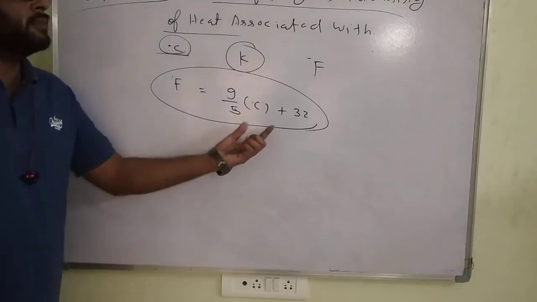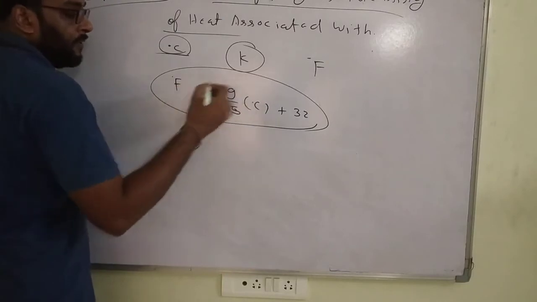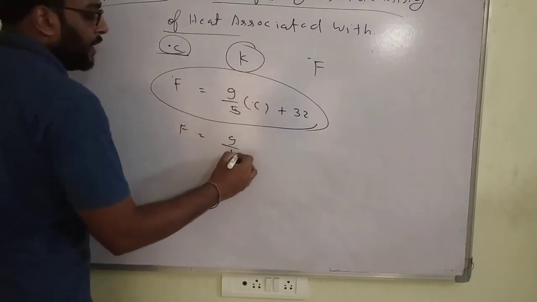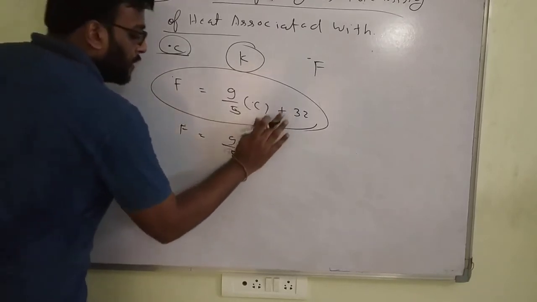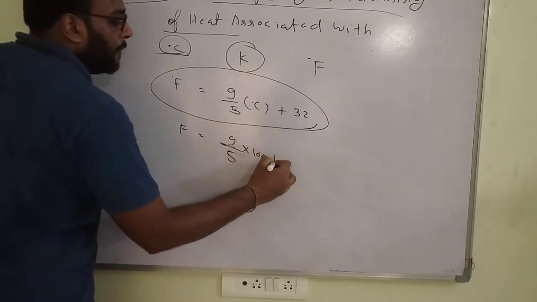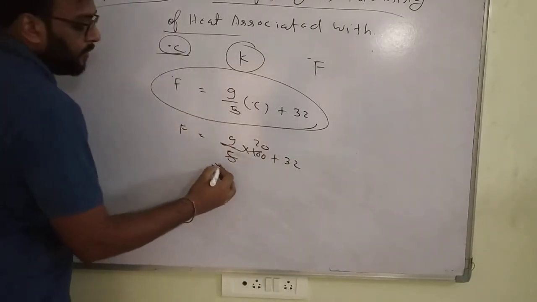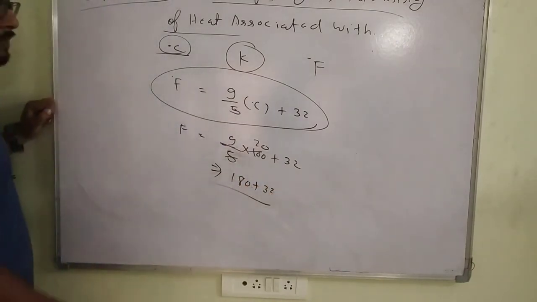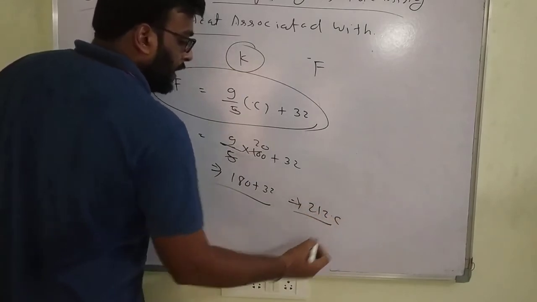Suppose I give the example of 100 degrees Celsius. Convert it into Fahrenheit. How can we convert? 9 by 5 into 100 plus 32. 5 into 20 is 100, 20 times 9 is 180, and 180 plus 32 is 212.